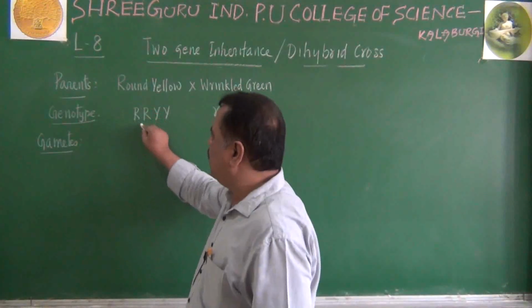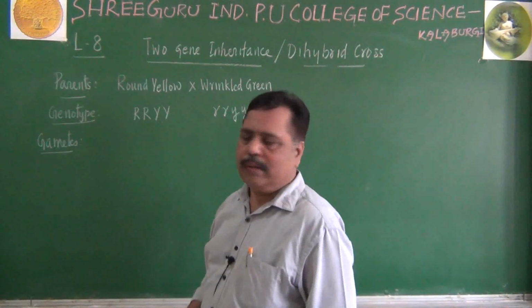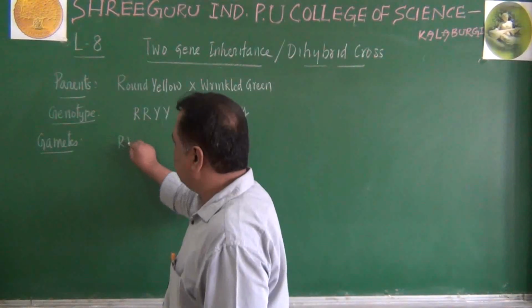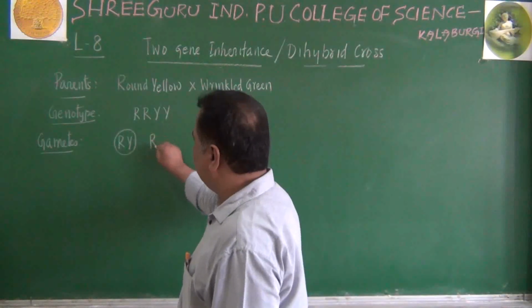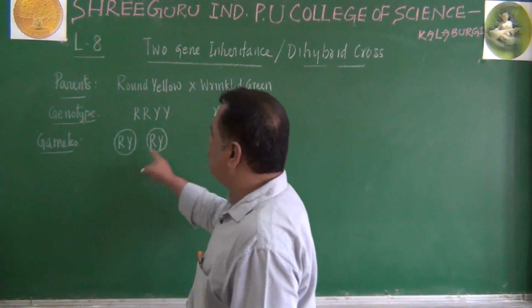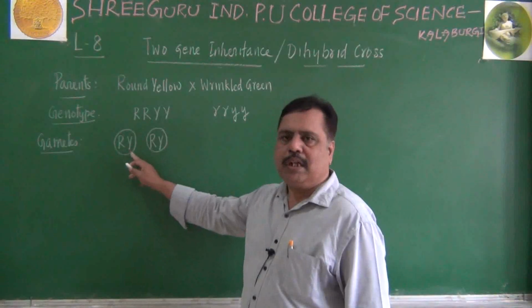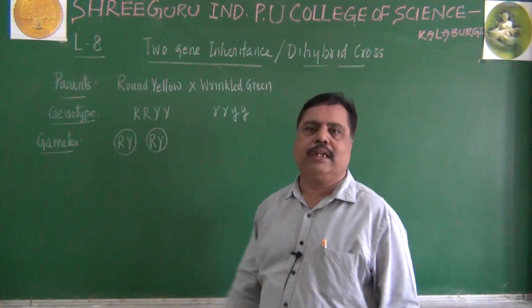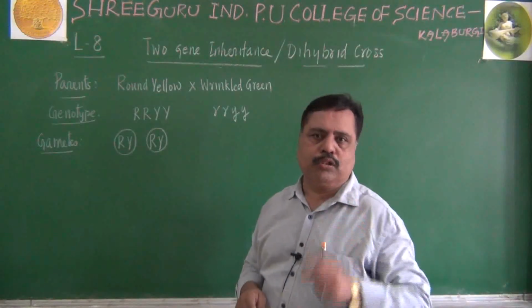Capital R will separate from this capital R, capital Y will separate from this capital Y. So this parent will produce capital R, capital Y, one gamete. Another gamete will be capital R, capital Y. This is another gamete we can write. Why should I write capital R, capital Y? Because alleles of the same character will separate from each other during gametogenesis.